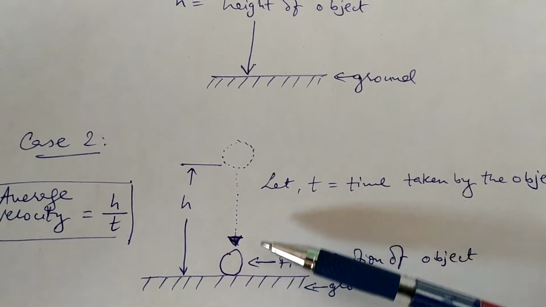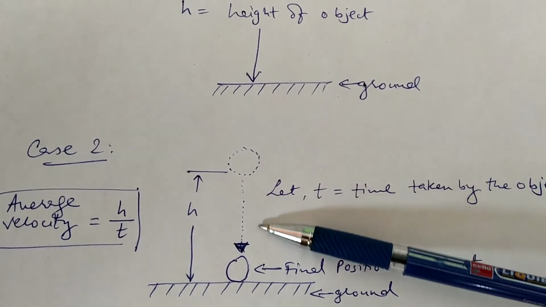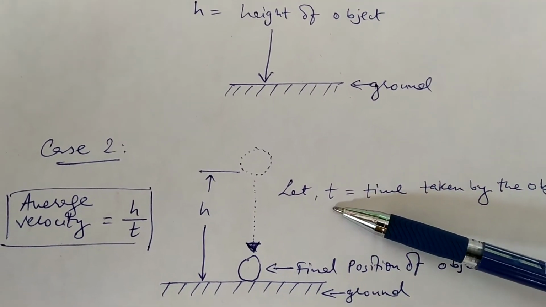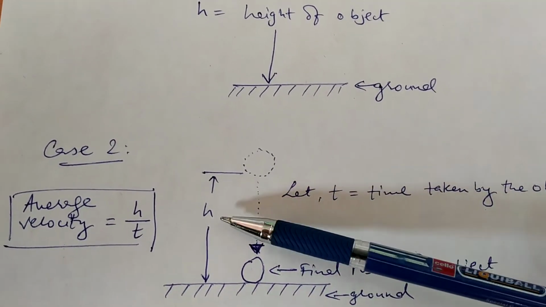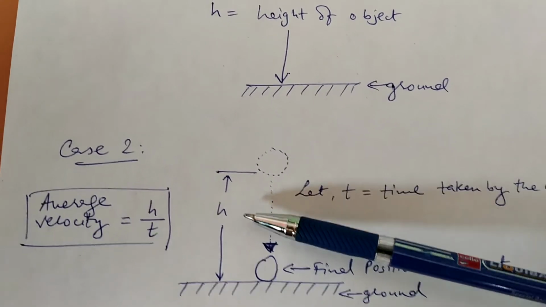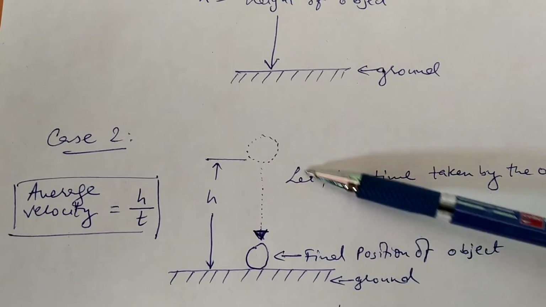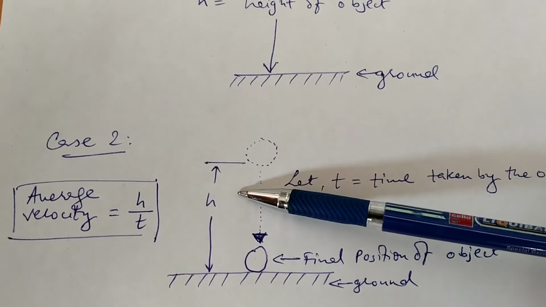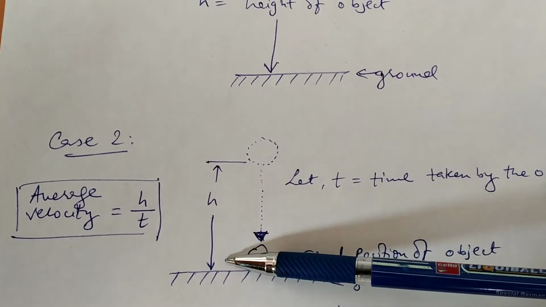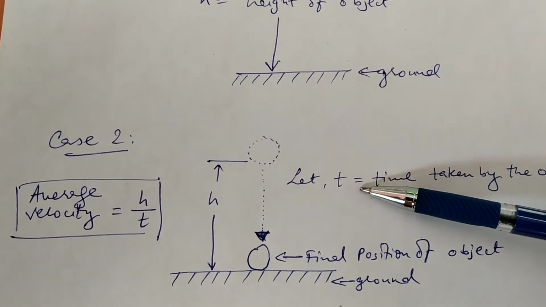touched the ground. So if this travel is made in time t seconds, and if it has covered some h meters, then obviously the average velocity for this travel would be total displacement, that is h in this case, divided by time.